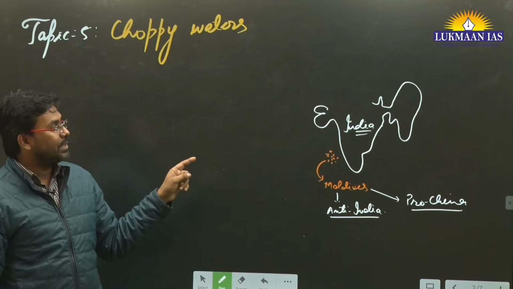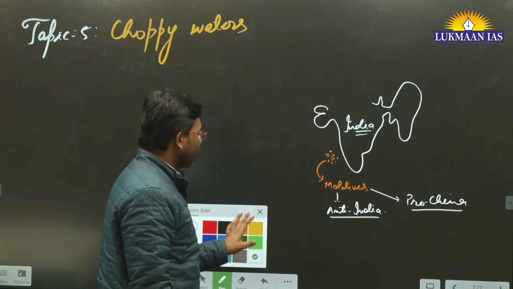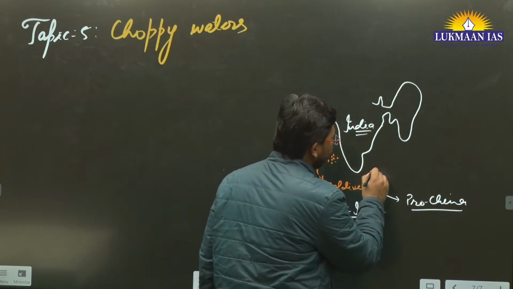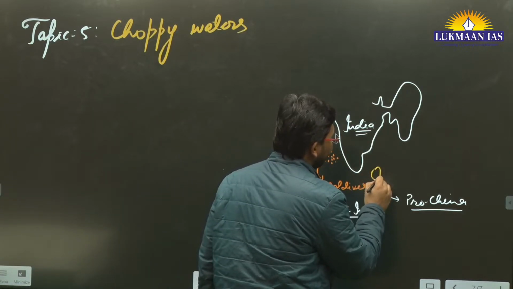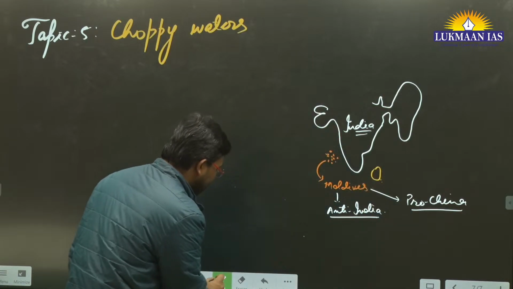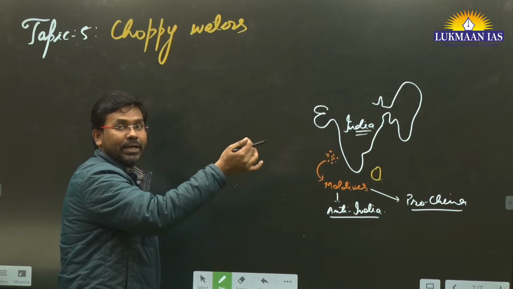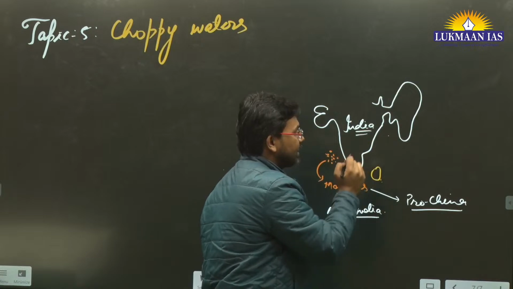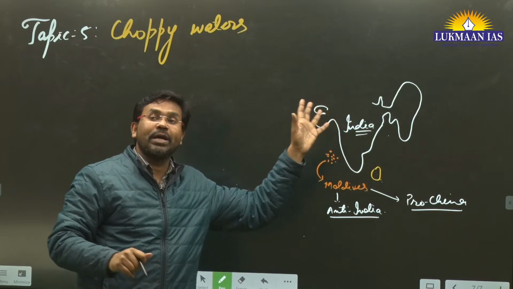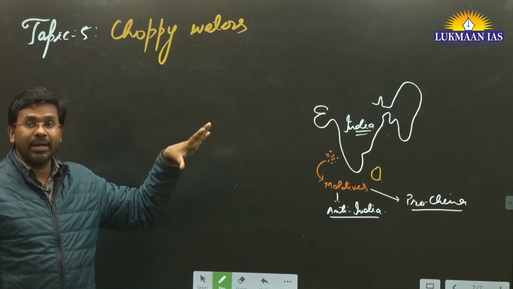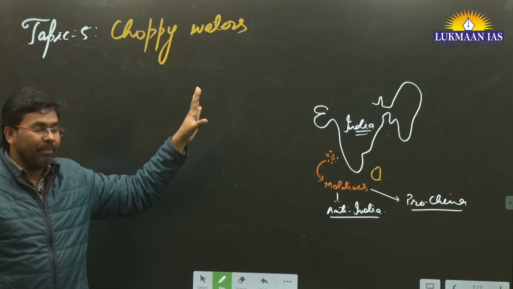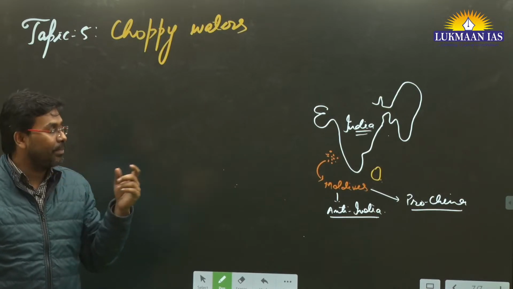Why? Because India maintains good relations with its neighboring countries. For example, one of our neighbors is Sri Lanka, and we maintain good ties. We maintain good ties with Bangladesh also, which is here, with Bhutan, Nepal, Myanmar, and many other neighboring countries excluding Pakistan.